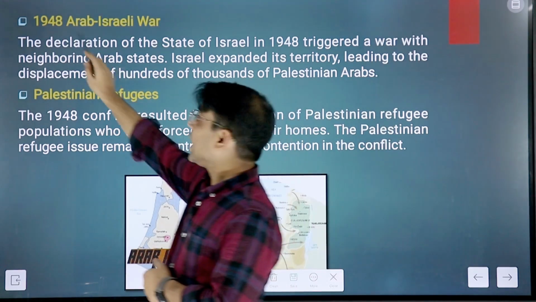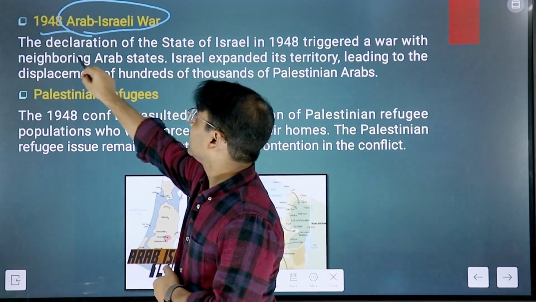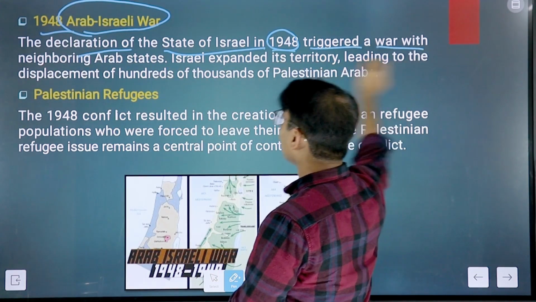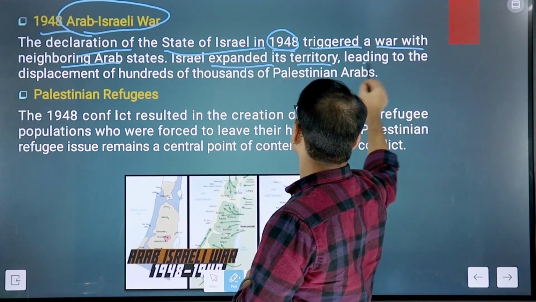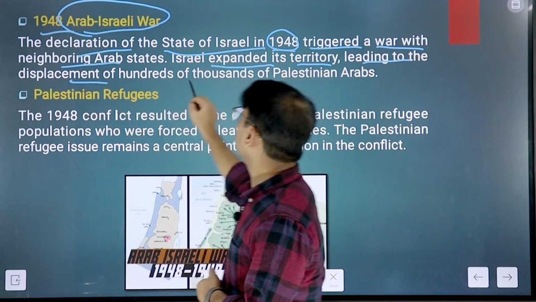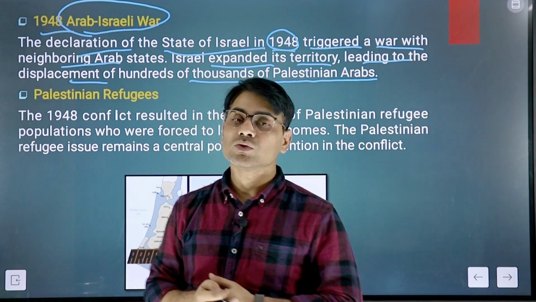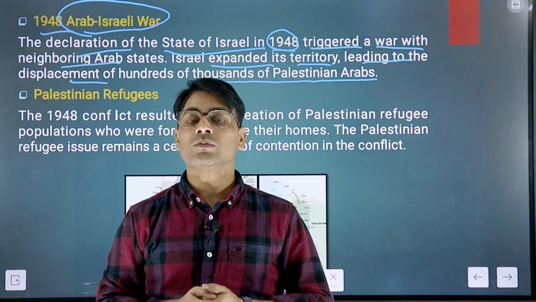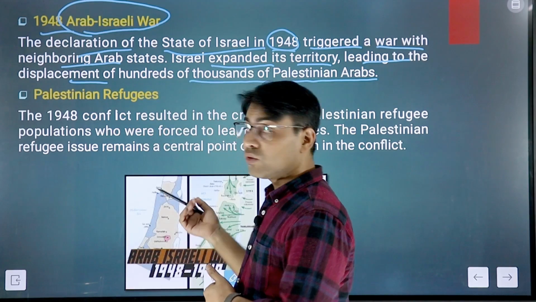After that, in 1948, the first Arab-Israeli war took place. The declaration of the State of Israel in 1948 triggered war with the neighboring Arab states. Israel expanded its territory, leading to the displacement of hundreds of thousands of Palestinian Arabs. That was one of the important factors behind the conflict and the ongoing war.